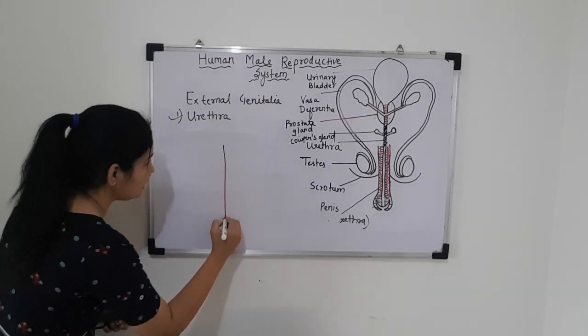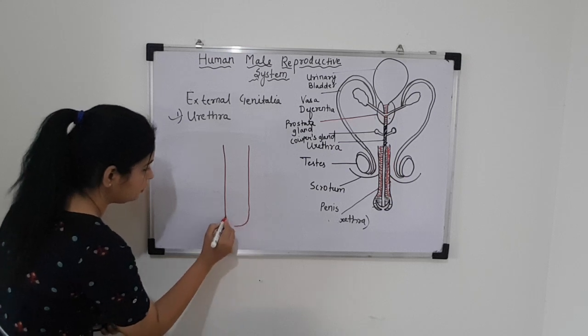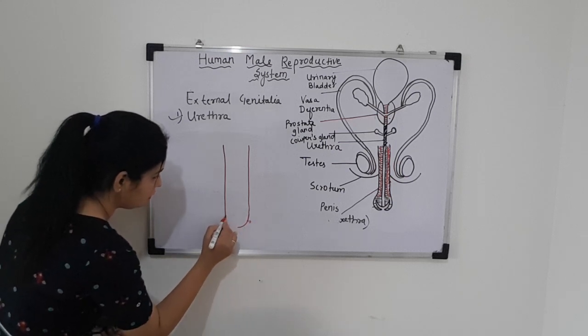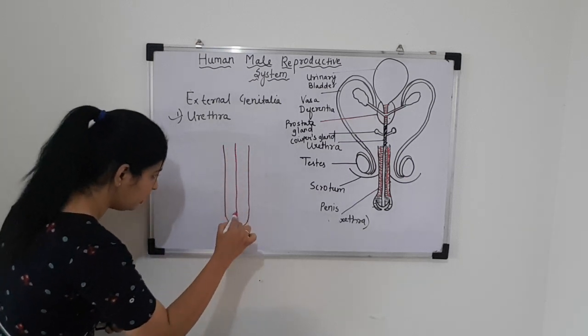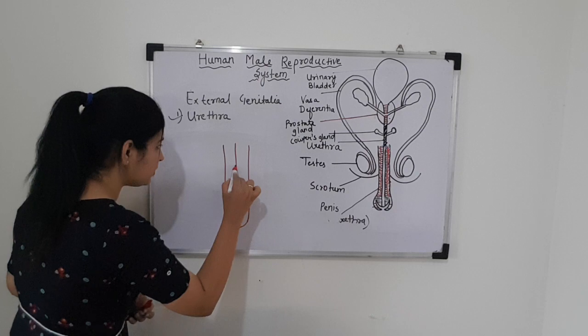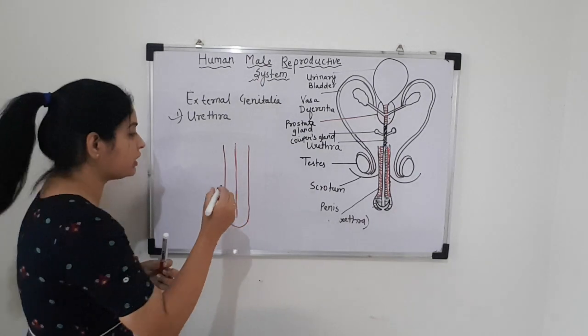Students, if this is a penis, in the center of this penis there is a urethra that is called the penile urethra. Now, this penis is divided into three columns of erectile tissue.